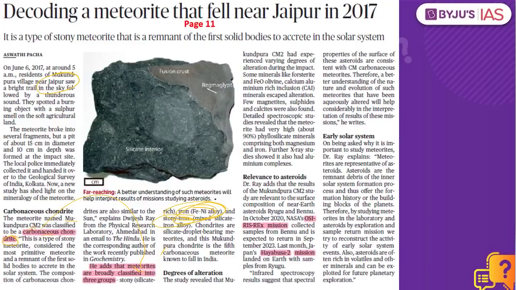Then followed by this, what we have is the iron rich meteorite. Basically they are completely made up of the metal. So as the name denotes, we have the iron rich, which means we have iron, and we also have the nickel in this particular meteorite. Followed by this, what we have is the stony iron, which is nothing but having nearly equal amounts of silicate as well as the metal. They are considered as some of the most beautiful meteorites that we have witnessed when it comes to the solar system.